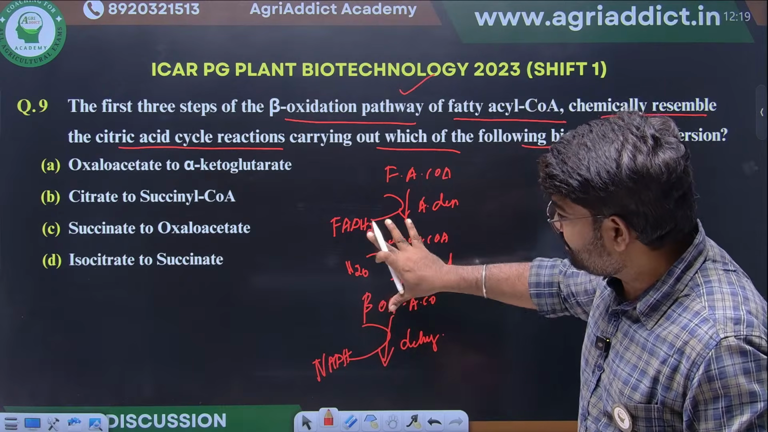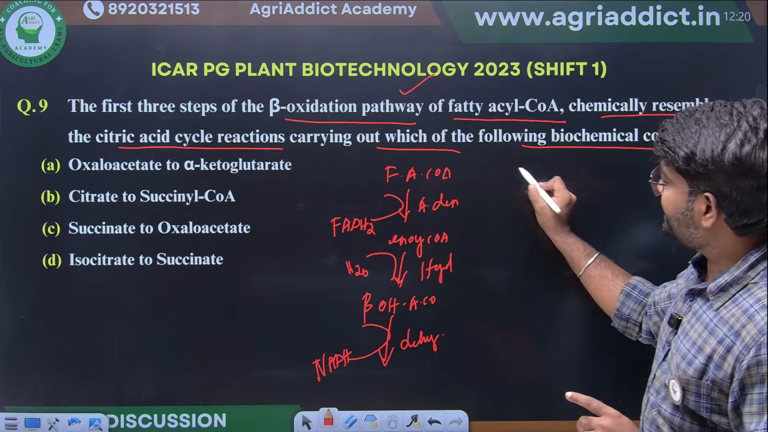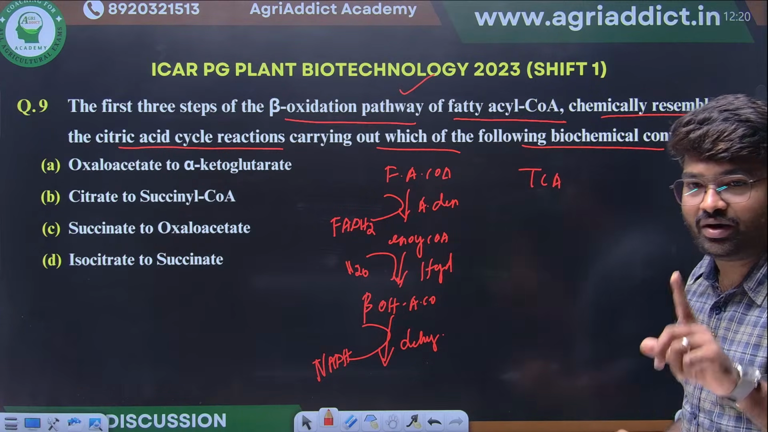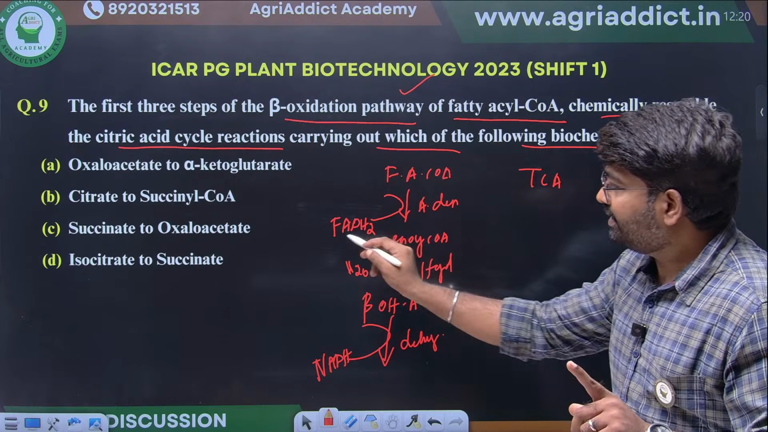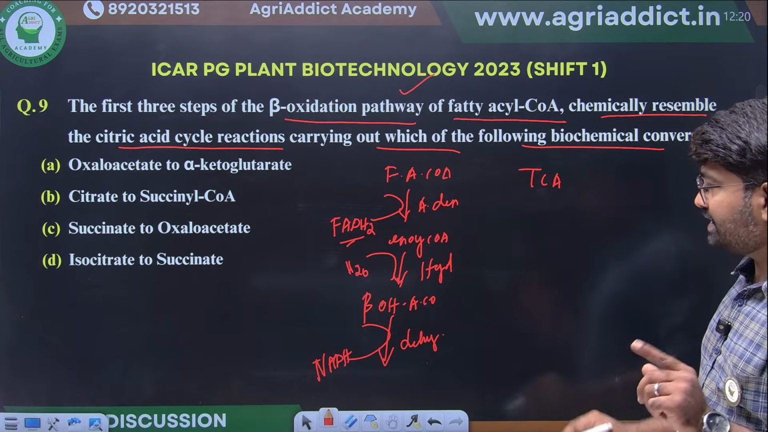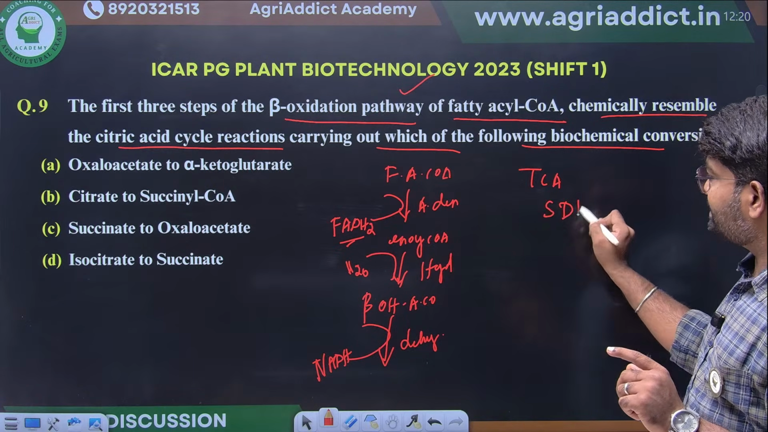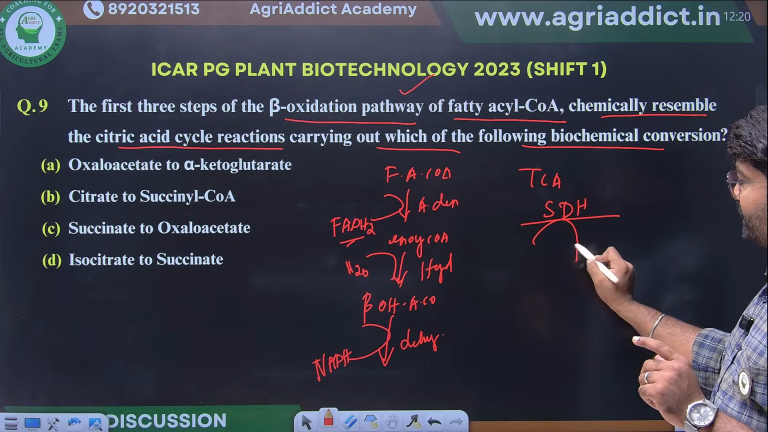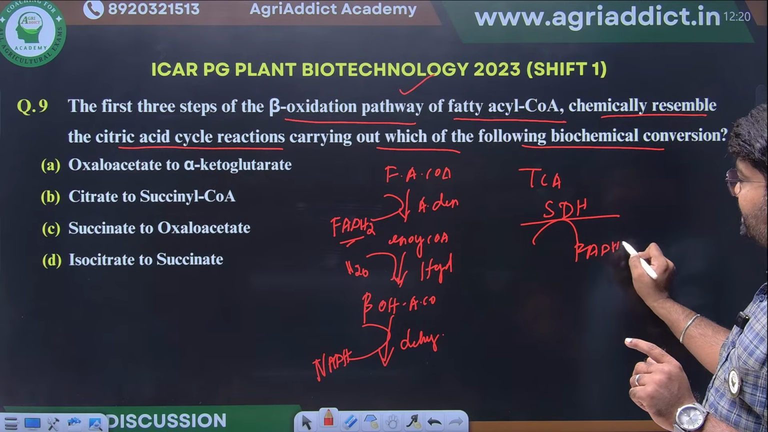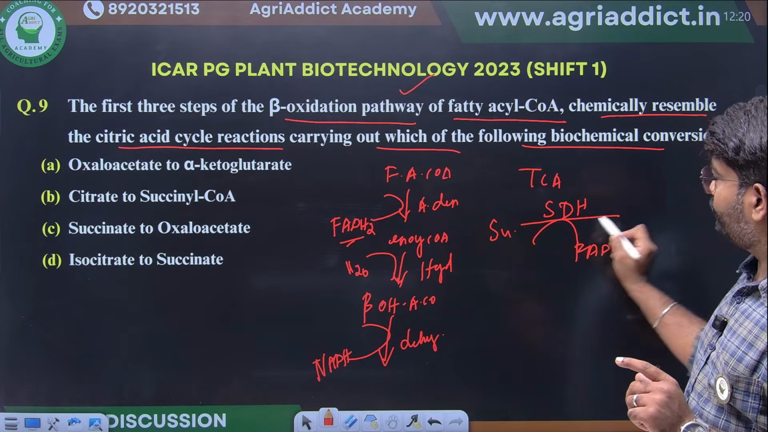A similar reaction, if you see in the TCA cycle, there is only one place where FADH2 is produced. That is succinate dehydrogenase enzyme only, which will produce FADH2. Succinate dehydrogenase will convert succinate to fumarate.